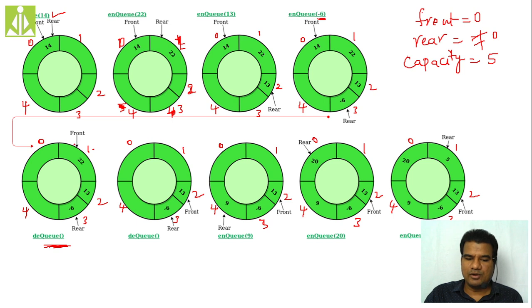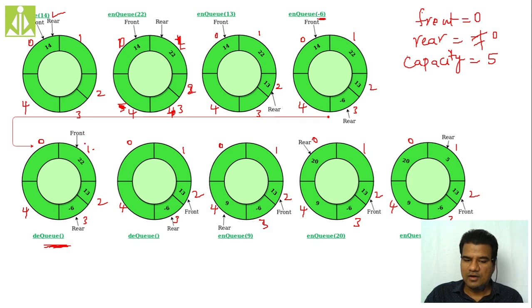So immediately, what will happen? Front will increase. Front will point to 1. Previously it was pointing to 0, the 0th index value, that is the 14 location. So when you dequeue, that 14 will get removed and front will point to the first location over here.